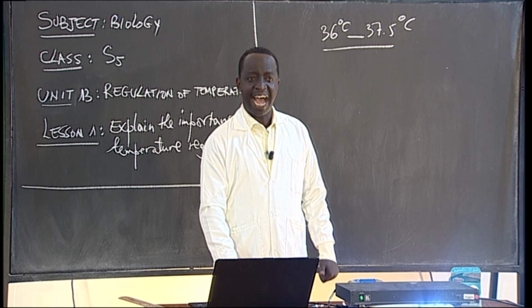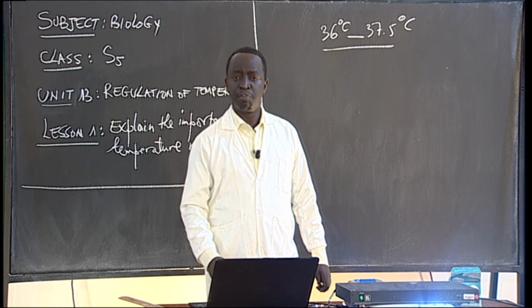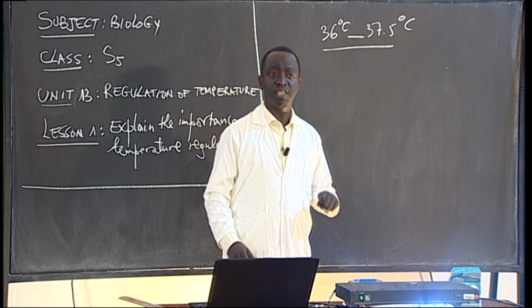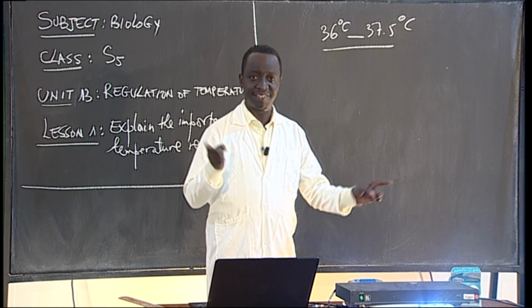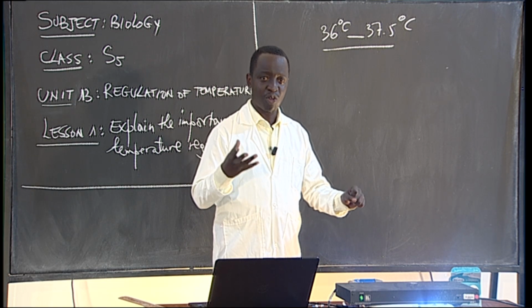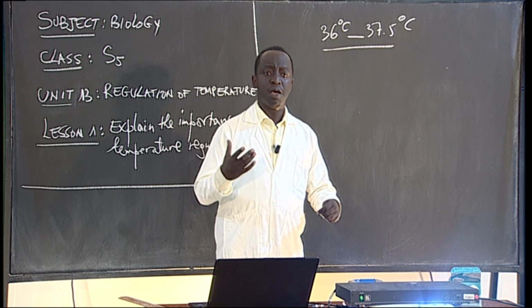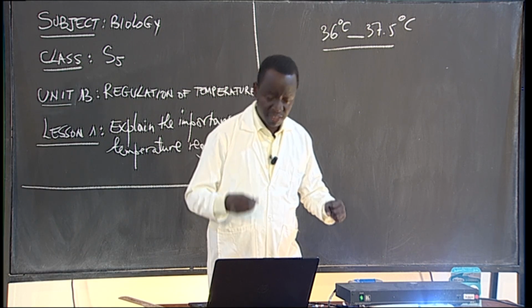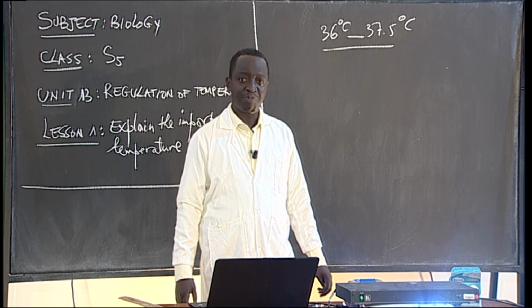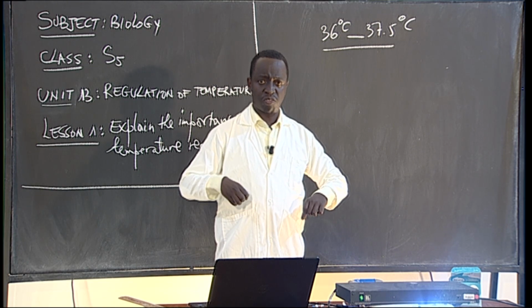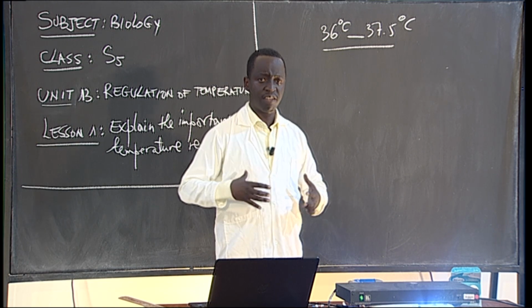Homeostasis is a dynamic state of stability between an animal's internal environment and its external environment. Stability. This is what you call homeostasis. We have our internal environment, with interstitial cells in our body.